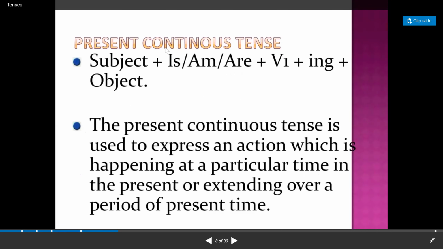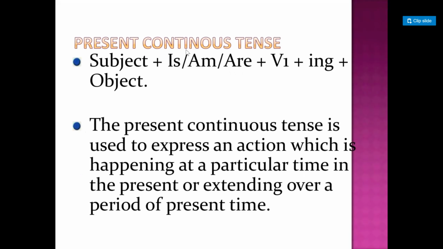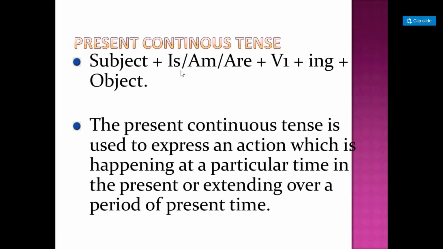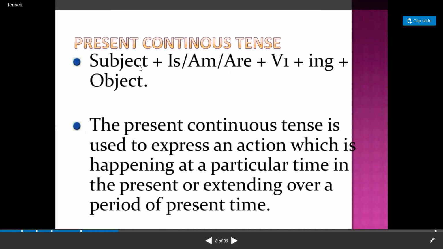Come on, present continuous. It's very, very simple. I found you people very happy with simple present continuous. This is the tense that is used when we have to describe some activity that is currently going on. Its structure is subject, is, am, are as a helping verb, and first form plus ing, or the object if there is any.